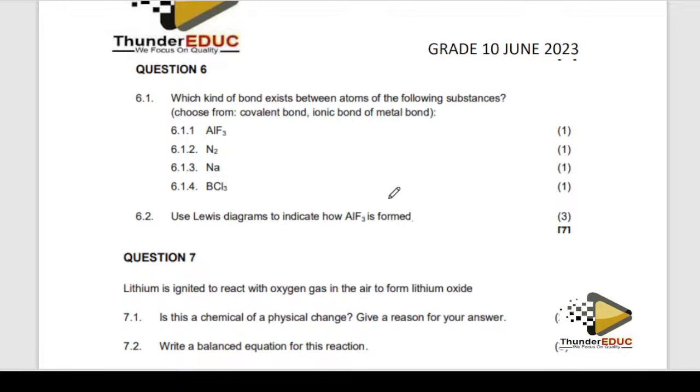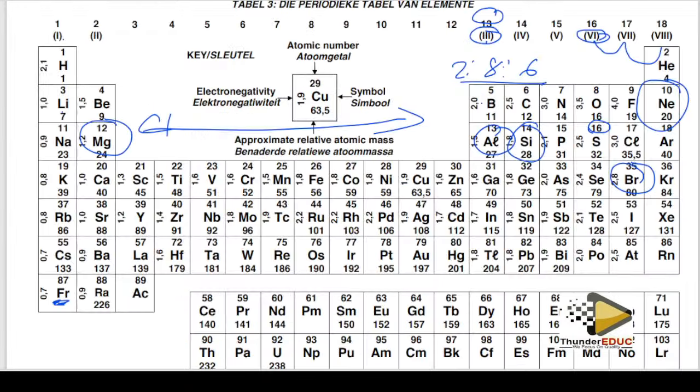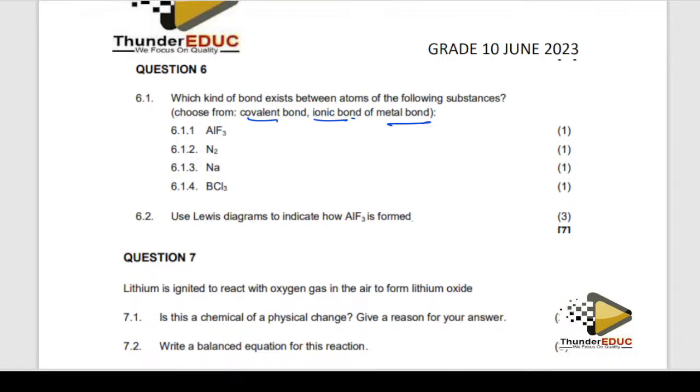Question 6, which kind of bond exists between the atoms? Okay, covalent. Now you need to know which is covalent, which is ionic, which is metallic. Metallic is between metals. I showed you the zigzag line, from here, like this, like that. So these ones are metals, non-metals. So this is a metal and a non-metal, that one is clear: ionic. This one is non-metal, covalent by sharing. This is metal only, that is metallic.